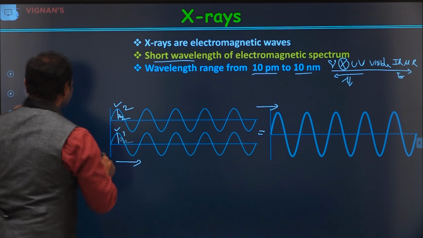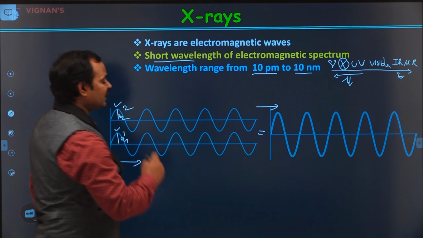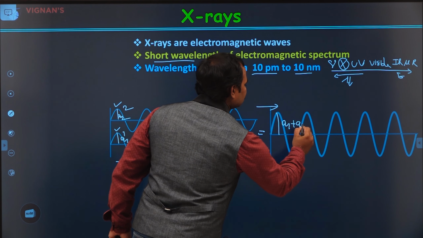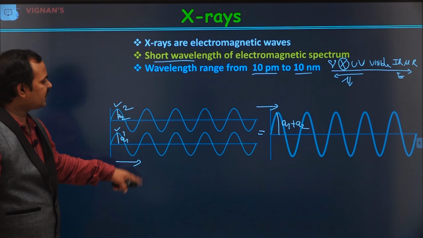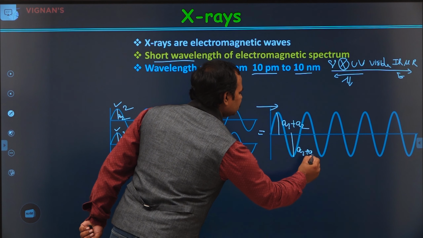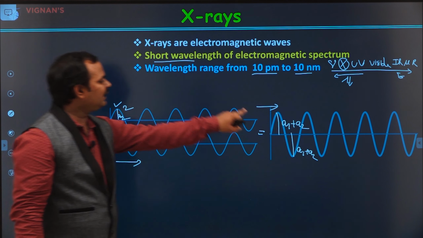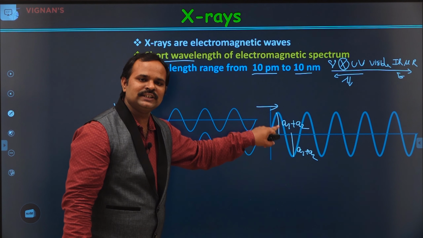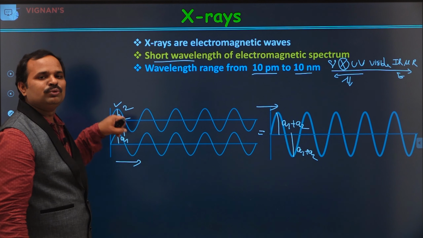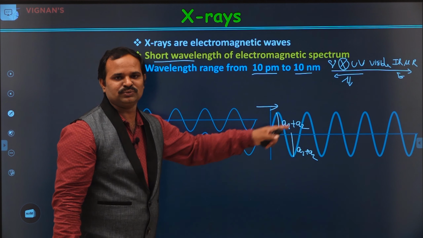This is the amplitude of the first wave, A1, and A2 is the amplitude of the second wave, then the resultant wave will have an amplitude of A1 plus A2. Similarly, on the trough side also, we will have the amplitude of A1 plus A2. That means, when these kinds of waves interfere, we get the resultant wave with the highest amplitude, and the amplitude is equal to the sum of the amplitudes of the individual waves. So in this way, we get a resultant intense wave.